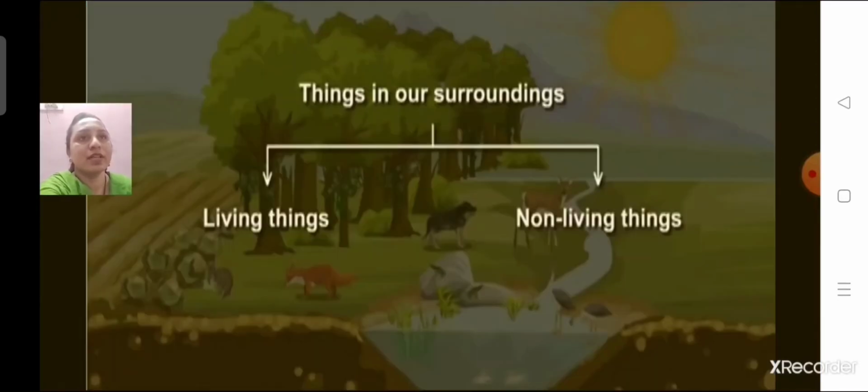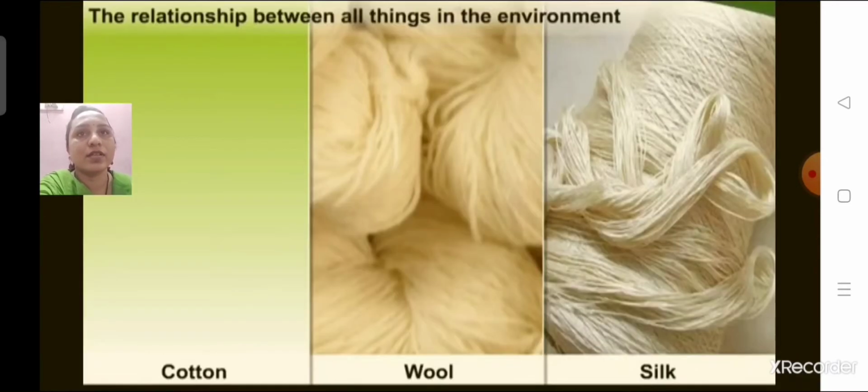The environment is everything that makes up the surrounding of a living thing. Yes. So the things in our surrounding form two groups, living things and non-living things. Whatever living things need to survive, they get from their environment, right? Like birds build nests and human beings use so many things from the environment, right? We get cotton, wool and silk from the environment, right? We weave the cloth from these things, right?